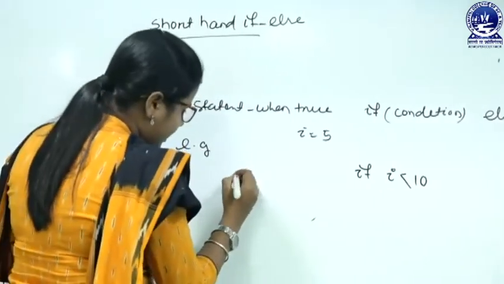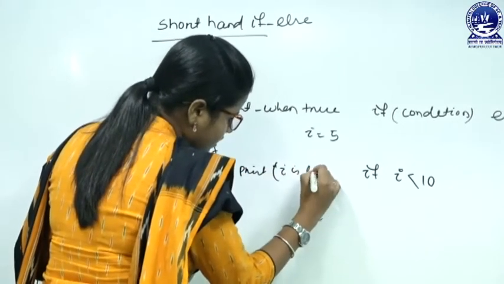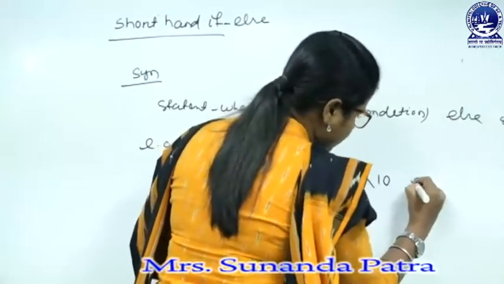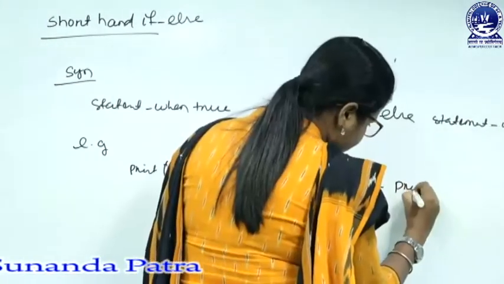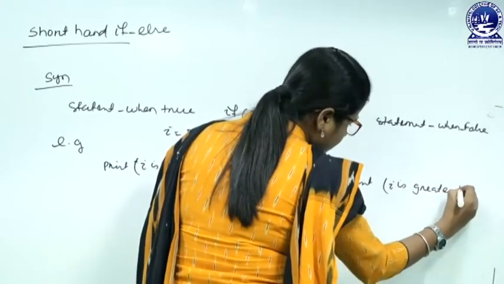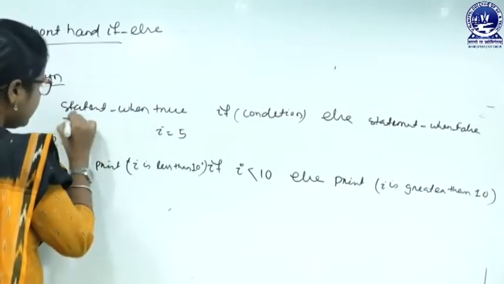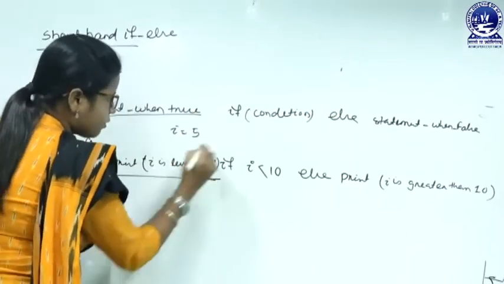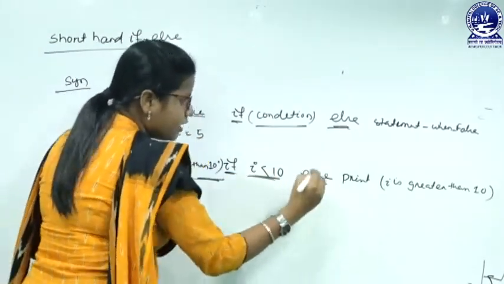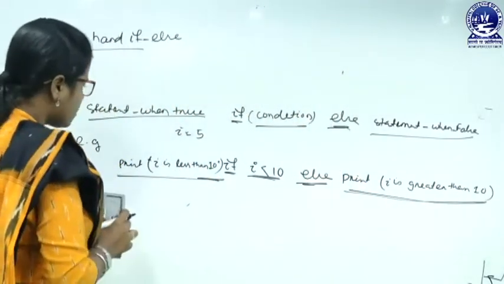So the true block contains print "I is less than 10", else print "I is greater than 10." See, this is the statement when true, here is the if, here is the condition, this one is the else keyword, and this one is the statement when false. So let us execute this.